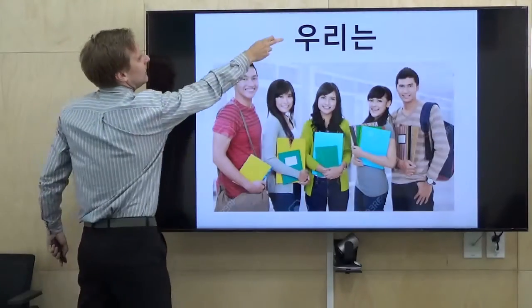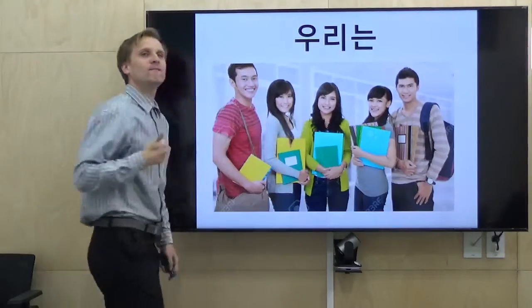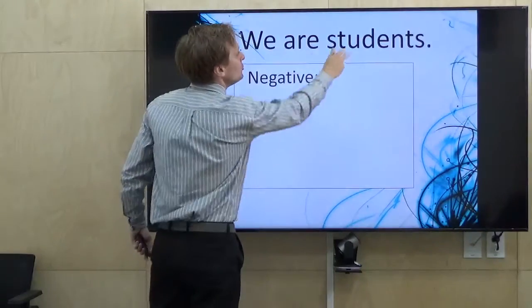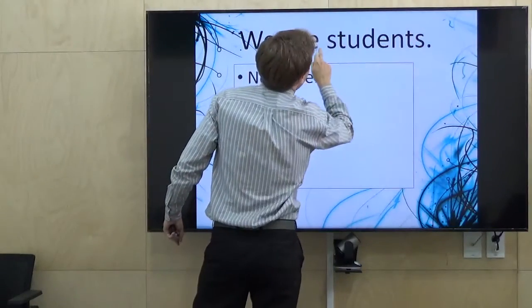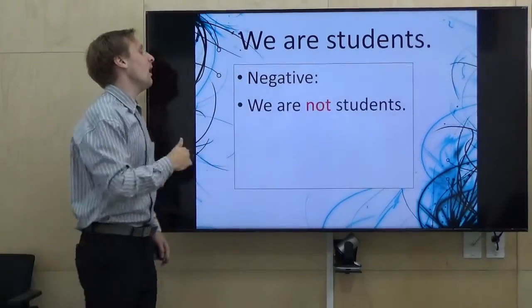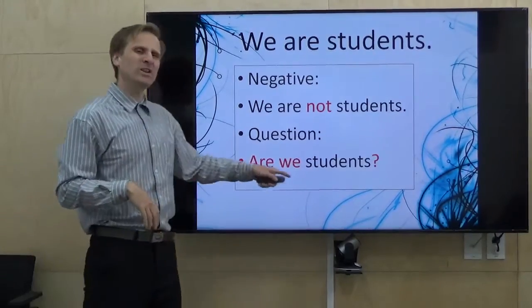Once again, here is our pronoun. Here is the job. 3, 2, 1. We are students. This is plural, so there is no a and there is an s. The negative would be, we are not students. And the question would be, are we students?